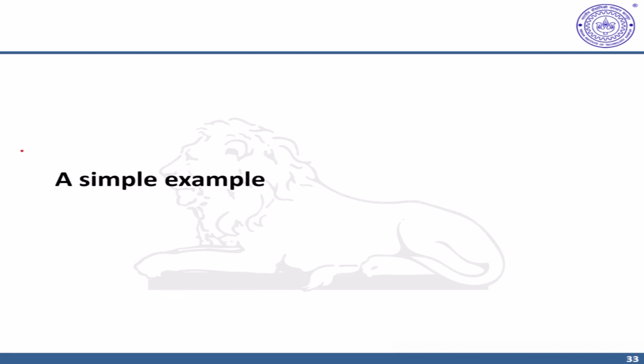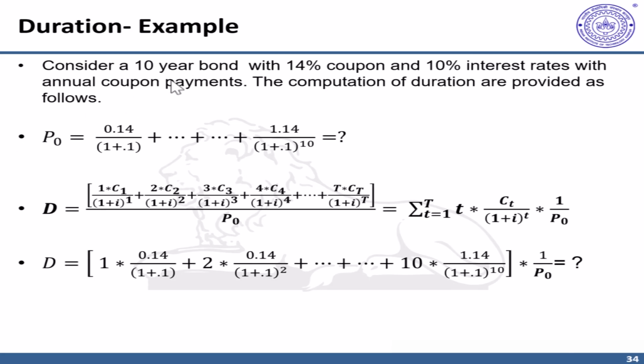In this video, we'll understand the concept of duration with the help of a simple example. Consider a 10-year bond with 14% coupon and 10% interest rates with annual coupon payments. So frequency is annual. In order to compute the duration, the first step is to compute the price P naught.